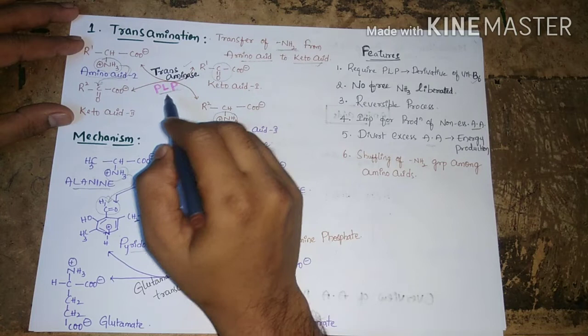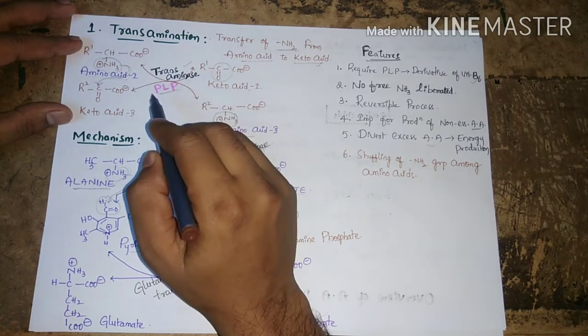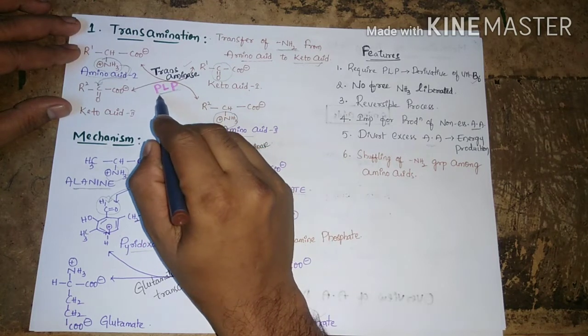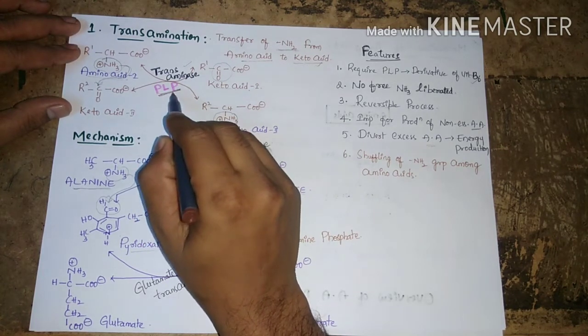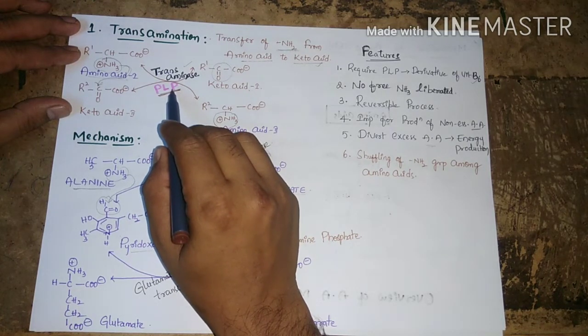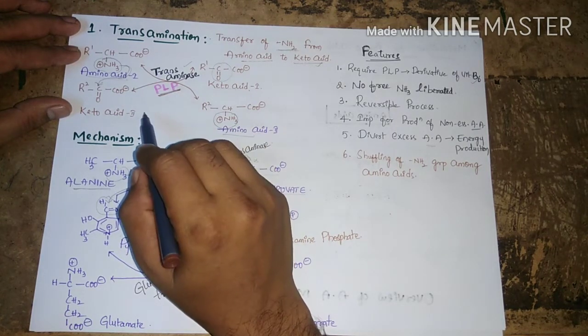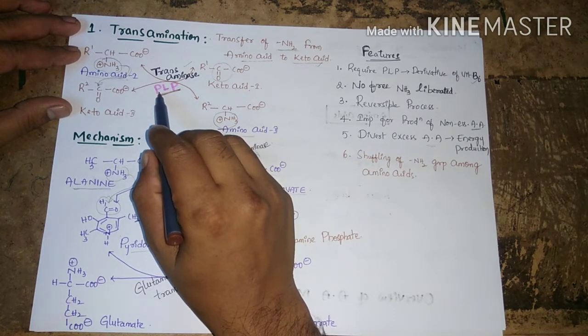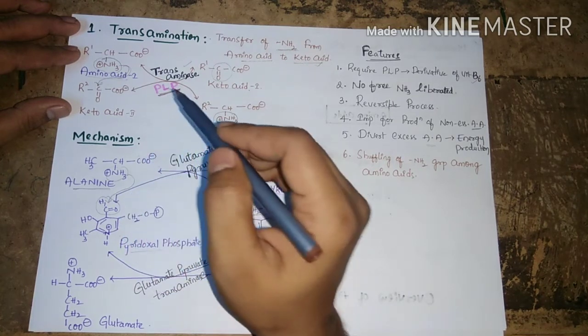Here the enzyme is transaminase. This reaction is catalyzed by the enzyme transaminase. The coenzyme is pyridoxal phosphate, which is very important for this transamination process. In the absence of pyridoxal phosphate, this process cannot take place.